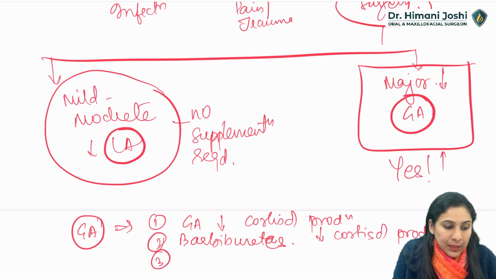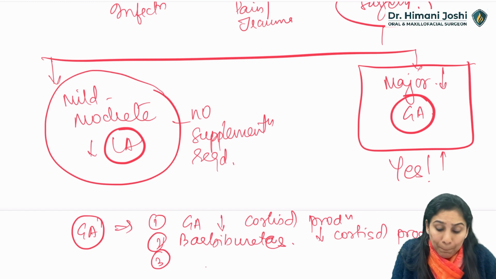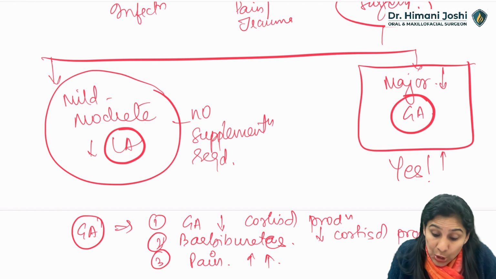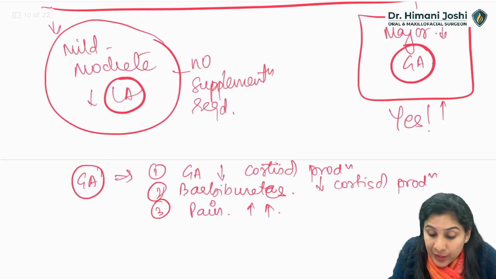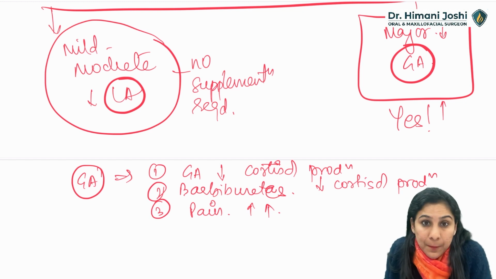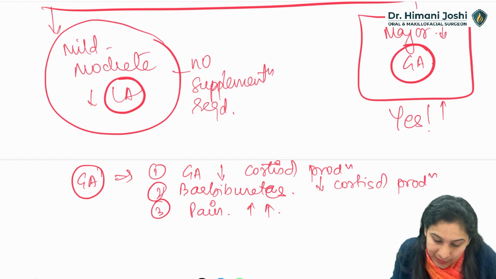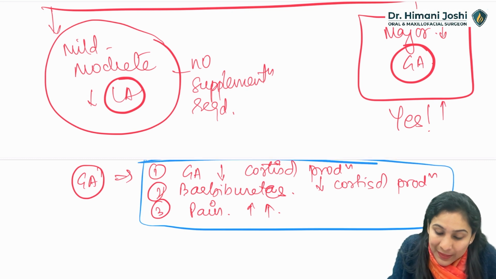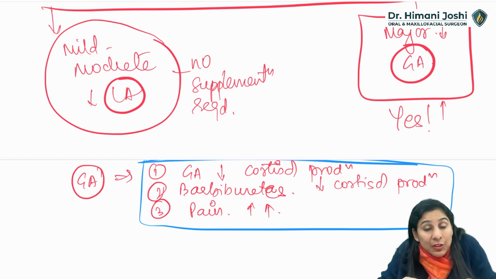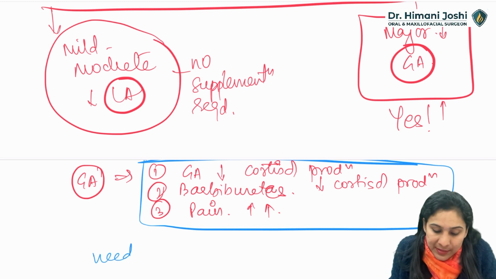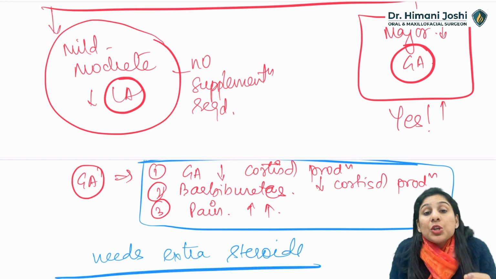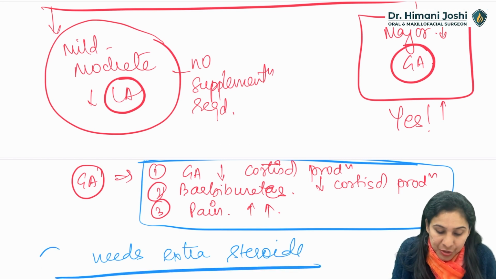Then pain. Pain is much, much more in a major surgery. Pain is so much more that the body's production of cortisol is not adequate enough to take care of that much pain. So these are certain factors which happen in GA. So whenever a patient is undergoing a surgery under GA, even a normal person needs extra steroids.